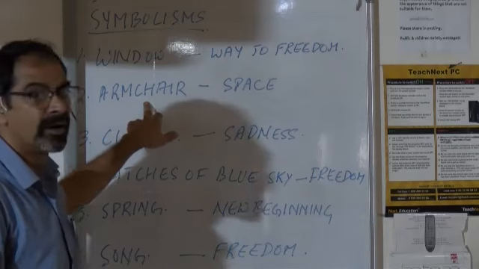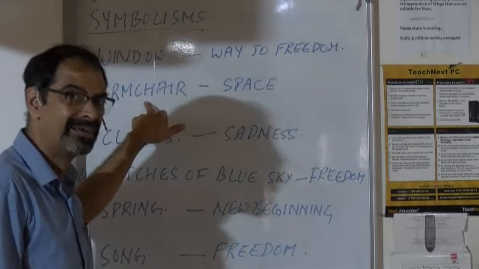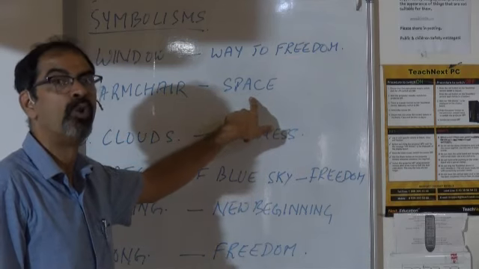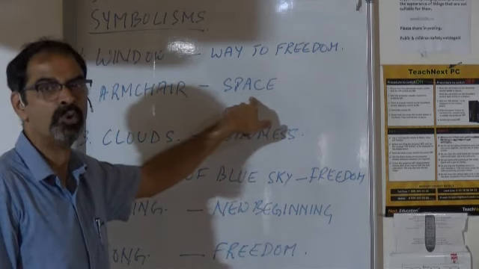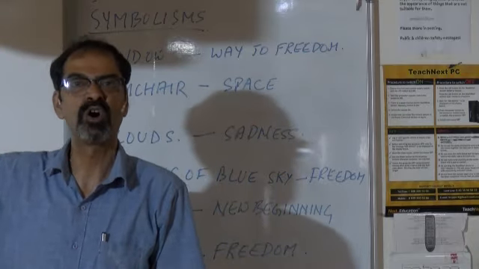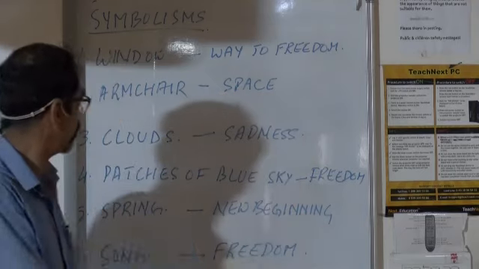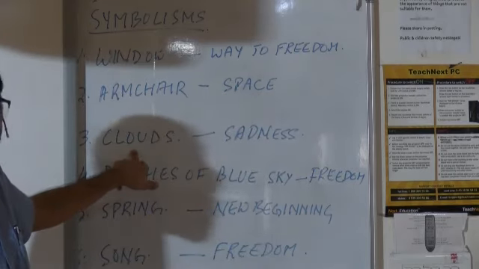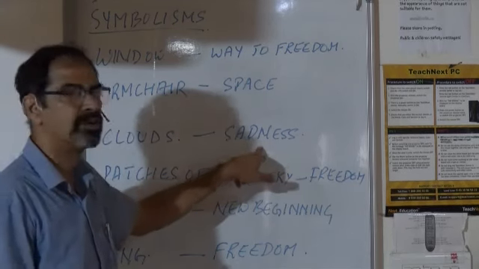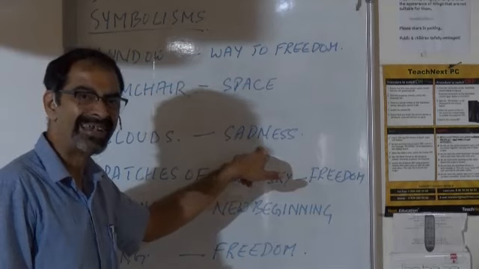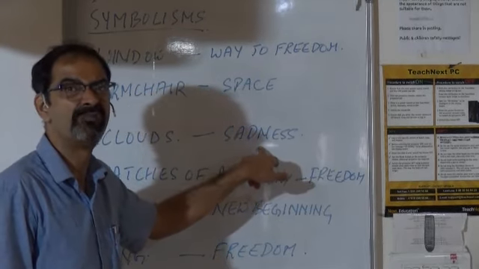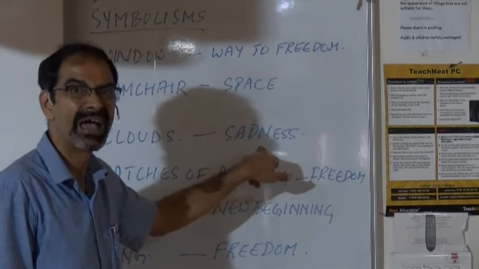The armchair was spacious, big. What did Mrs. Mallard want in her life? She wanted space of her own. She did not want to be suffocated, depressed, or suppressed. The clouds in the sky, the broken patches of clouds in the sky, refer to the sorrows, the sadnesses, the depressions that she had suffered in her married life.